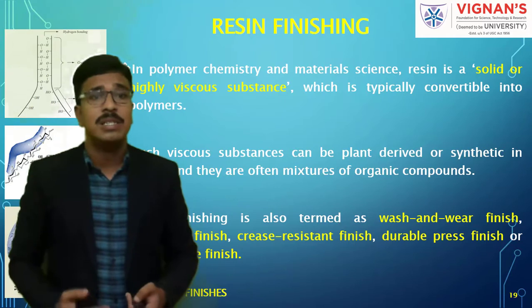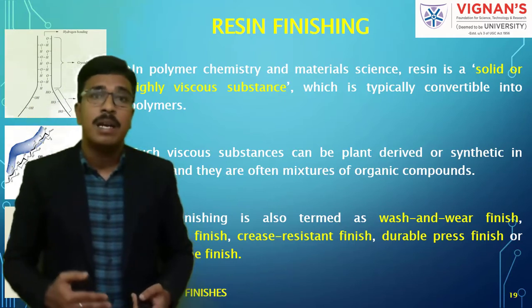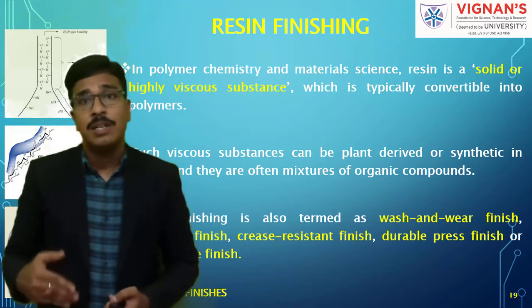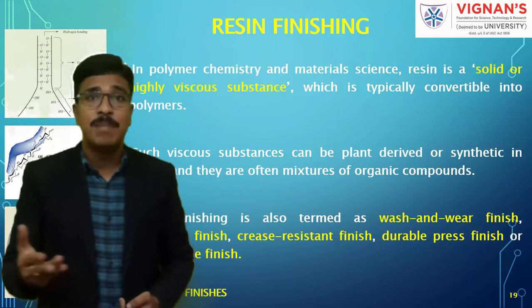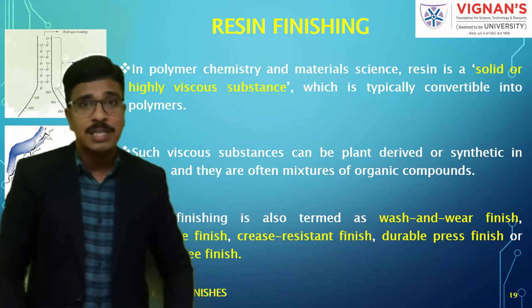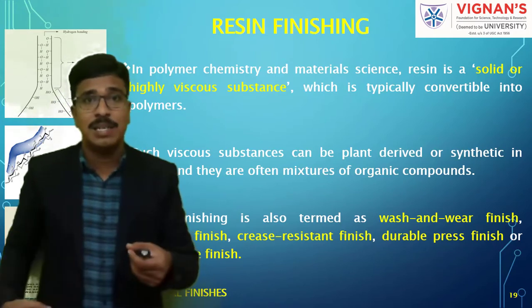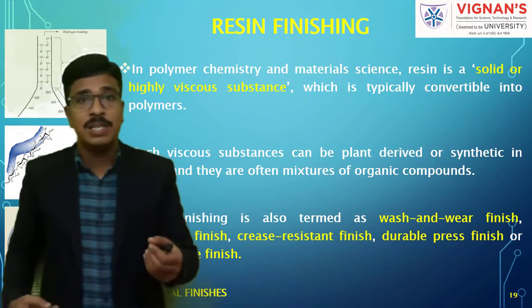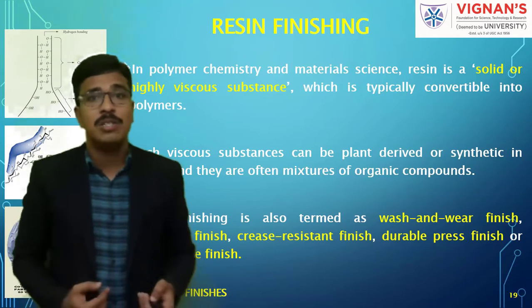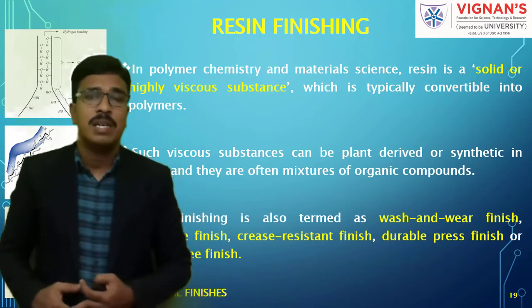Wash and wear finishes are anti-crease finish, or crease resistant finish, or durable press finish. For example, in the case of skirts and all, some kind of permanent pleats, that is permanent foldings, are there. That is called durable press finish or wrinkle free finish.